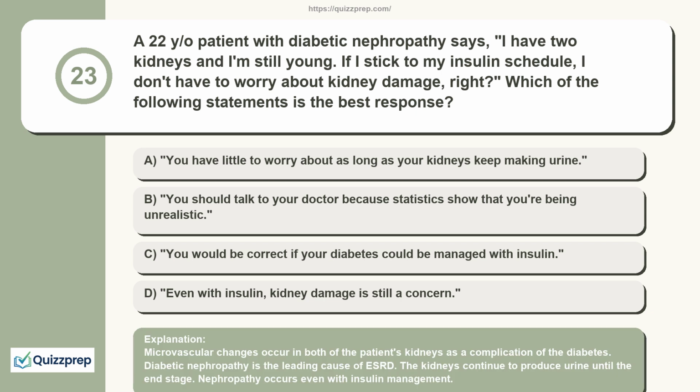Microvascular changes occur in both of the patient's kidneys as a complication of the diabetes. Diabetic nephropathy is the leading cause of ESRD. The kidneys continue to produce urine until the end stage. Nephropathy occurs even with insulin management.